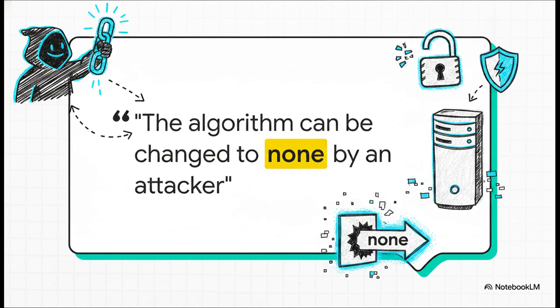Seriously, look at this specific vulnerability outlined by the IETF. This hits hard. Because the JWT header explicitly tells the server which signing algorithm was used, if you aren't strictly verifying acceptable algorithms in your own code, an attacker can literally just change the header to say the algorithm is none. They tamper with the payload, fire it at your server, and your library might just shrug and bypass the signature check entirely. It just lets them right in.